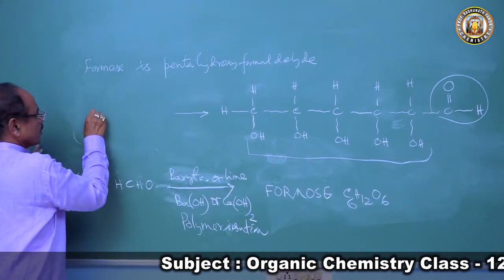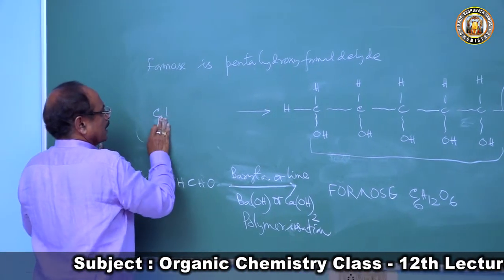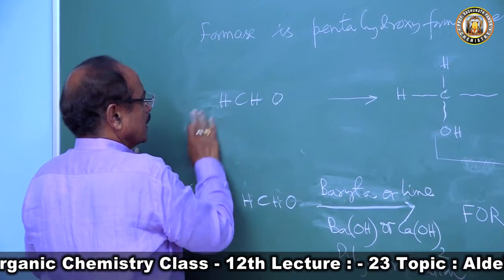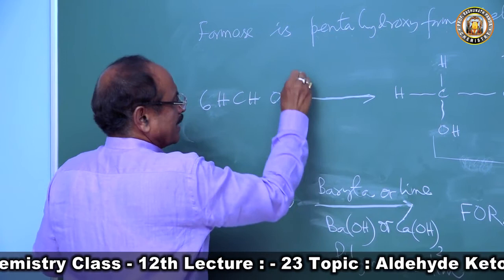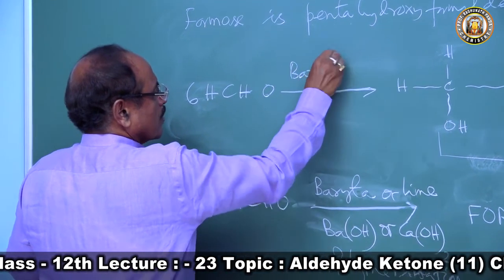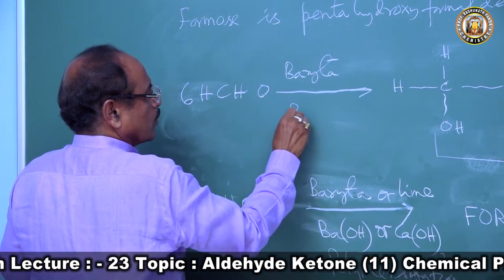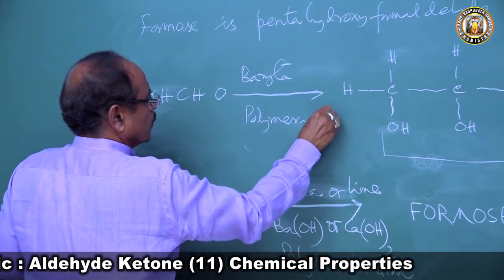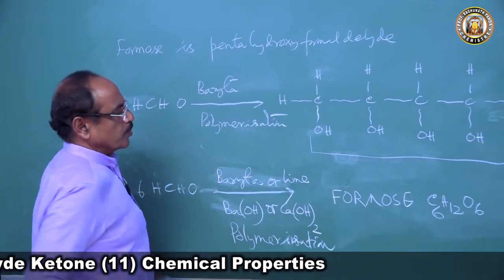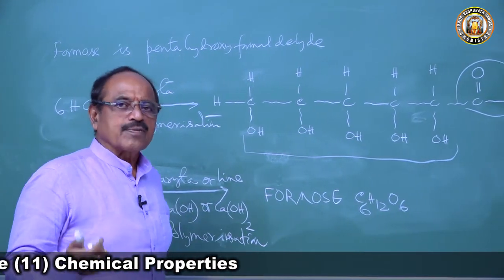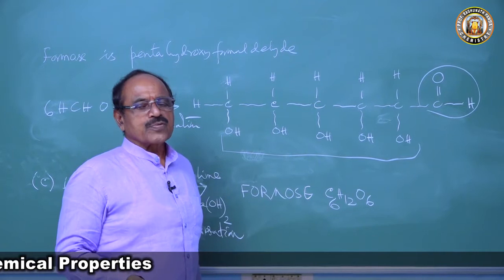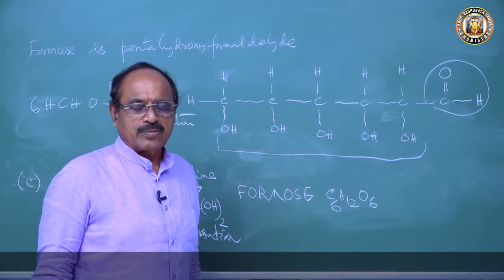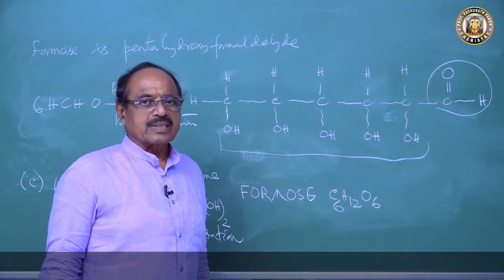So how does this form? 6 molecules of formaldehyde, HCHO, when treated with baryta or lime, undergo polymerization to produce formose. You may get a question: what is formose, or how is formose formed? Or what happens when formaldehyde is treated with dilute barium hydroxide?